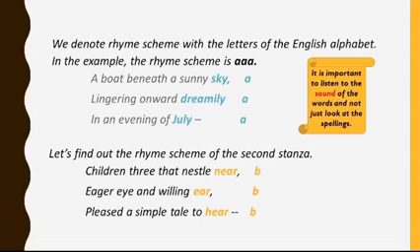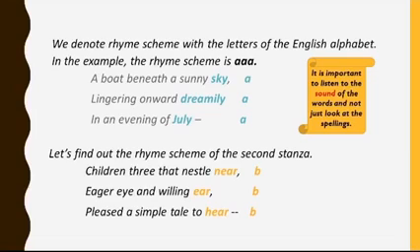The next word is July, which also resembles the sound of sky and dreamily. Therefore, we assign letter A to the word July. So, the rhyme pattern of the first stanza is A, A, A.